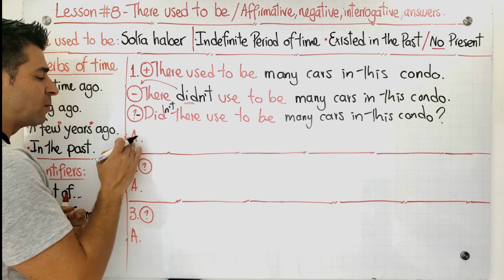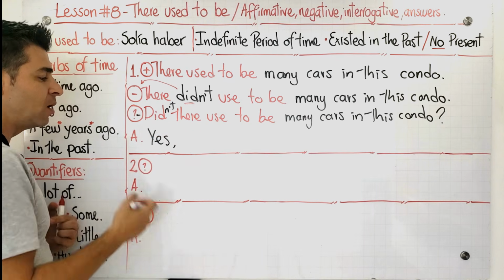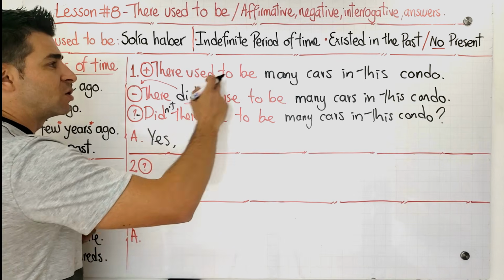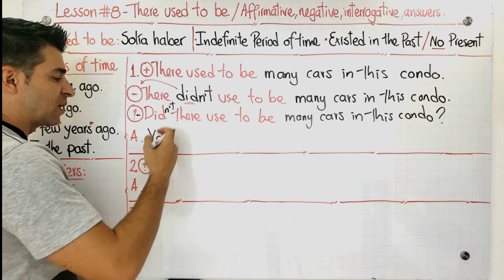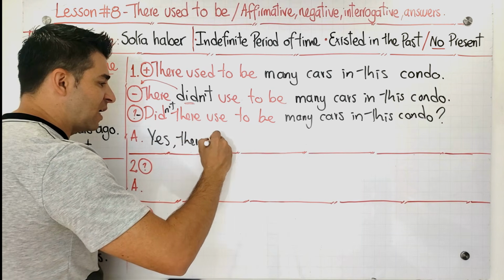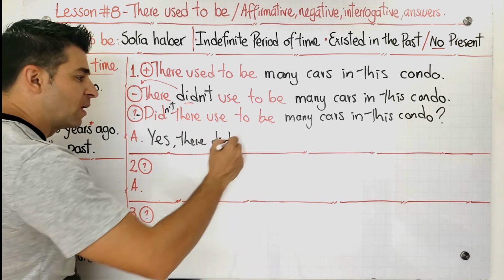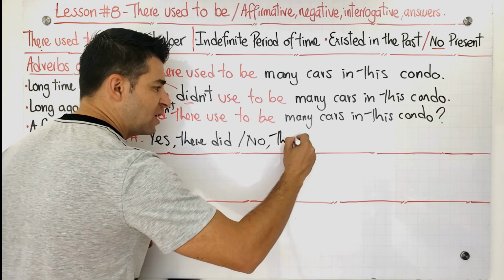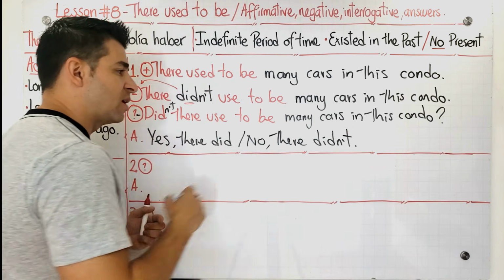Now guys, if we want to make the answers, for example, you can say yes, that could be one option, or you can also add more information like this. Yes, there used to be many cars in this condo. That could be one option. You can do this in a short form like this. Yes, there did. That would be the short form of answering this question. Or the other possible option would be no, there didn't. Okay, no, there didn't. The short form in the answer.